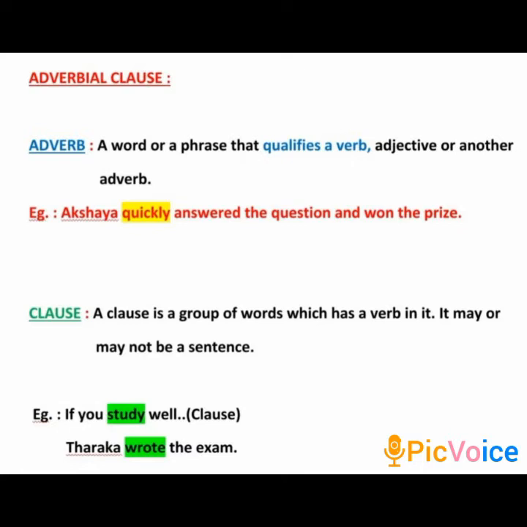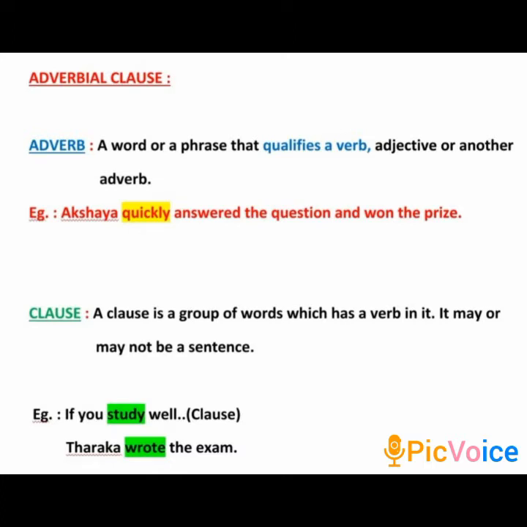Akshaya quickly answered the question and won the prize. Here, answered is the verb, but how did Akshaya answer it? Quickly. Yes. As quickly tells us how the action was done or how the action happened, or in other words, it qualifies the verb. Quickly qualifies the verb answered. It is called an adverb.